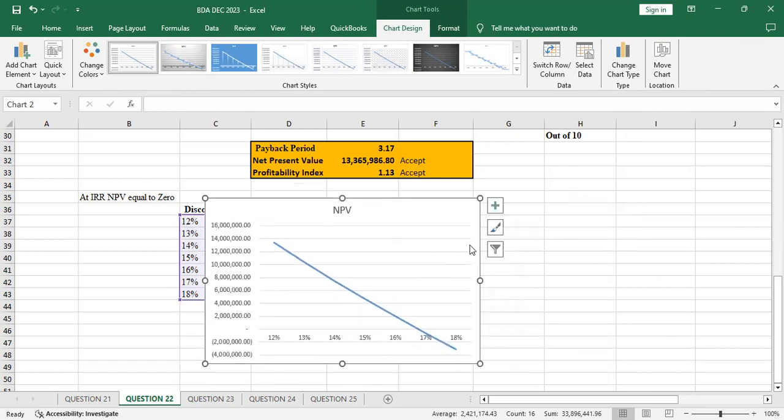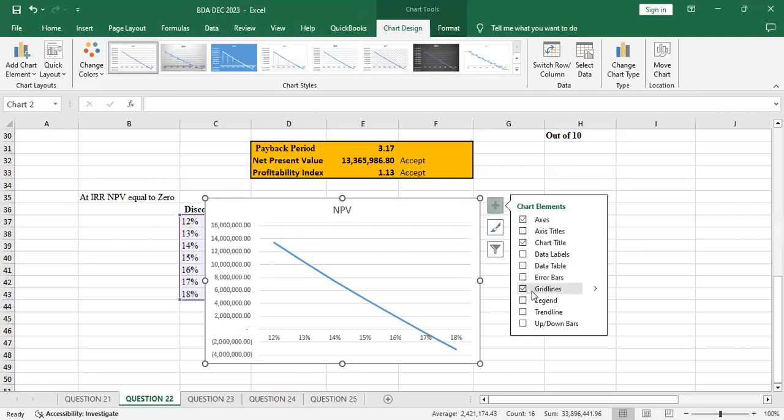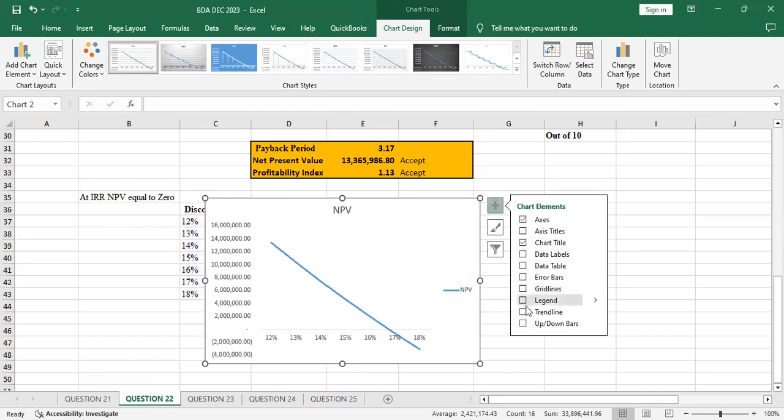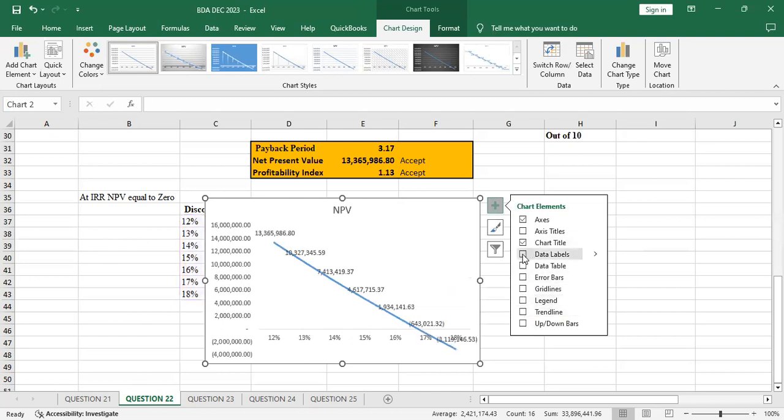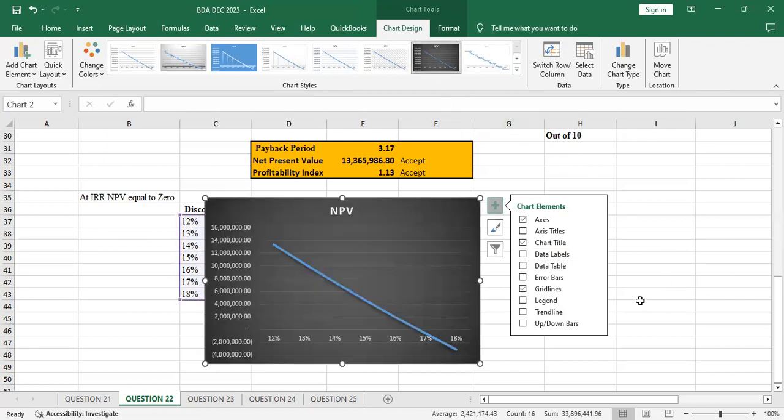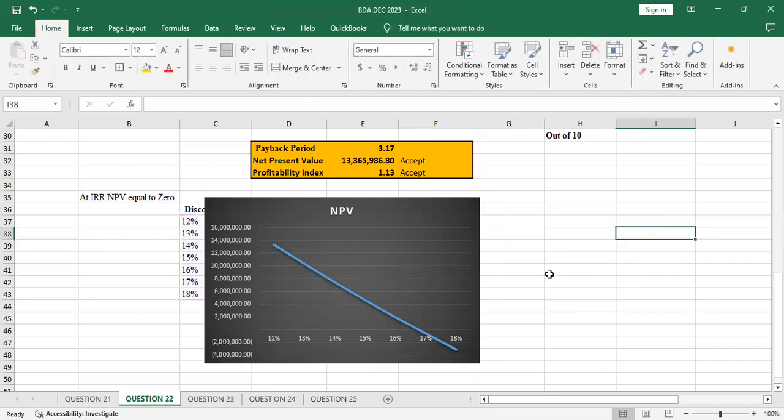Let me see, the grid lines are on, isn't it? I don't want the data labels. So basically, I'll just change maybe the chart color. Then I'll illustrate.